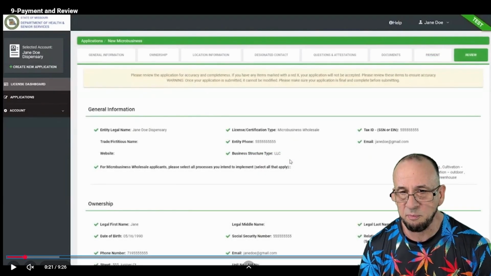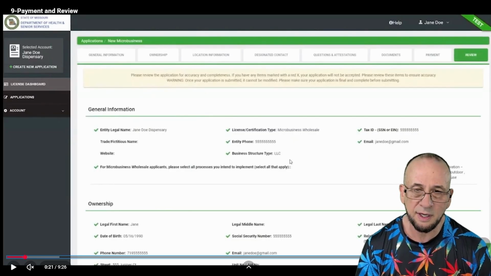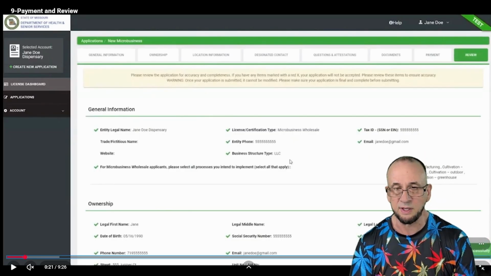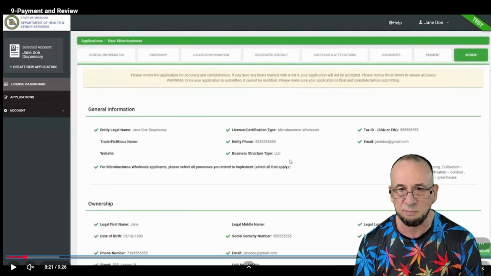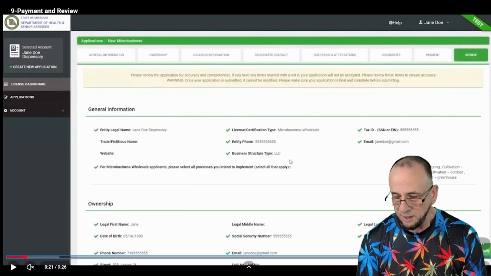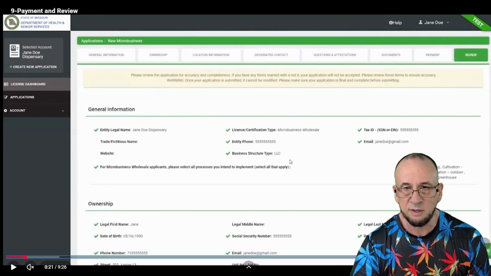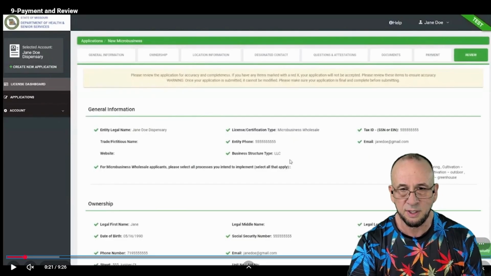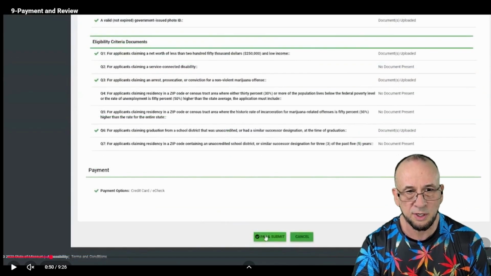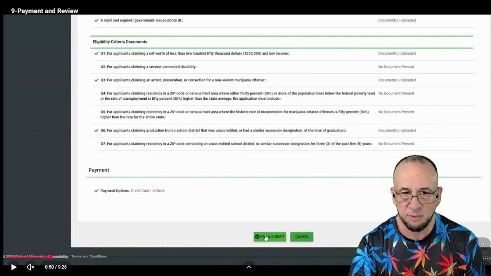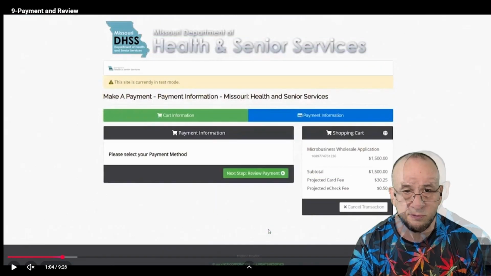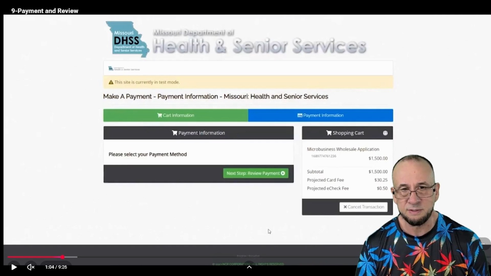When you are ready for payment, it is going to come in here and it's going to give you a review of everything that you've completed. And all the green check marks mean that you filled it out completely and you're good to go. This will not let you go to payment if you don't have everything filled out fully and completely. Once you get all your documentation in there and all your stuff filled out properly, it will let you print and submit. Once you get to the print and submit section, you hit the home stretch here.